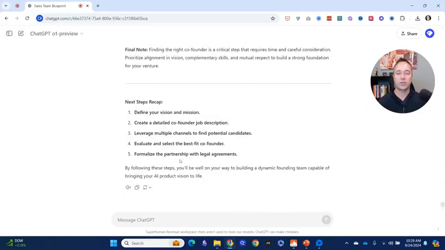Okay. So then what it's doing is, okay, define your vision and mission, so you can have someone who's attached to the outcomes that you want and the big North Star that you want. Detailed co-founder description. I love this. These next steps, I want to keep going deeper on this. So why don't we do that?